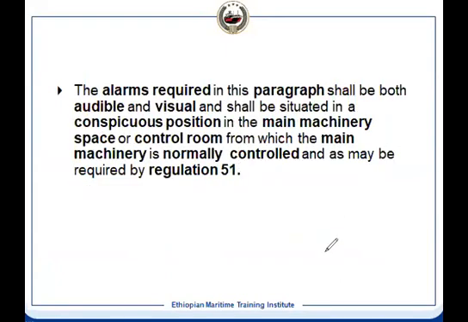Then alarms, what are the alarms? These alarms should come to the audiovisual, in the main machinery spaces. That is, it should be in the machinery space. That's why it is incorporated. It is allowed. It can be incorporated in the machinery space alarm monitoring system, so that anybody in the engine room can hear the alarm. And in the engine control room, you can see that it is from the steering gear.